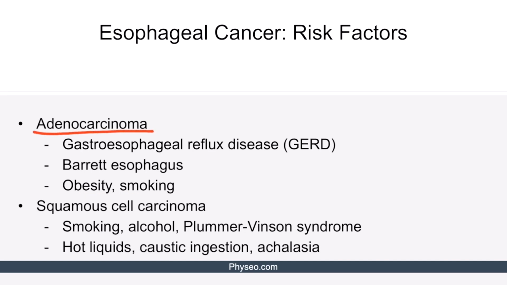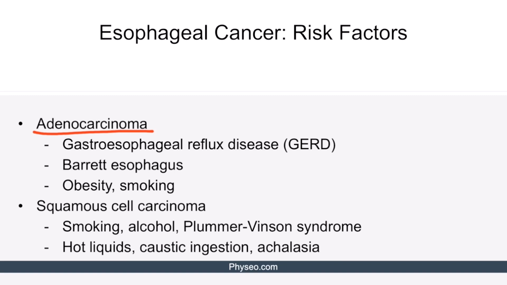Risk factors for adenocarcinoma are related to chronic acid reflux in the esophagus. Gastroesophageal reflux disease and Barrett esophagus are the two strongest risk factors for esophageal adenocarcinoma. We'll talk about GERD in detail later in this lecture. Barrett esophagus is the intestinal metaplasia of the distal esophageal epithelium, mainly due to chronic GERD. Persistent Barrett esophagus can progress to adenocarcinoma.